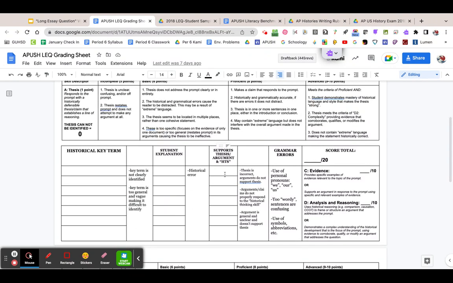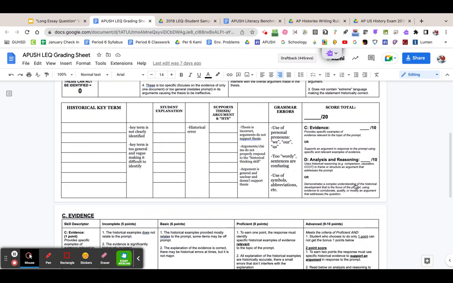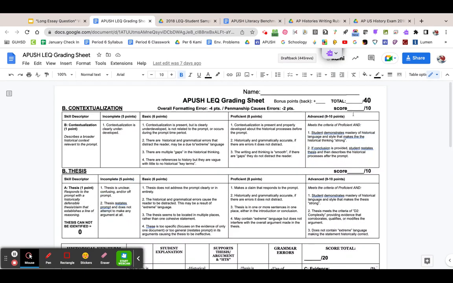If you support your argument and thesis, I'll give you check, check, check. If we get a 10 here, a 10 here, and 3 or 4 checks here, 3 or 4 checks here, I have to give you a 10 here, and we got a 10 here, and that's how you get your 40.